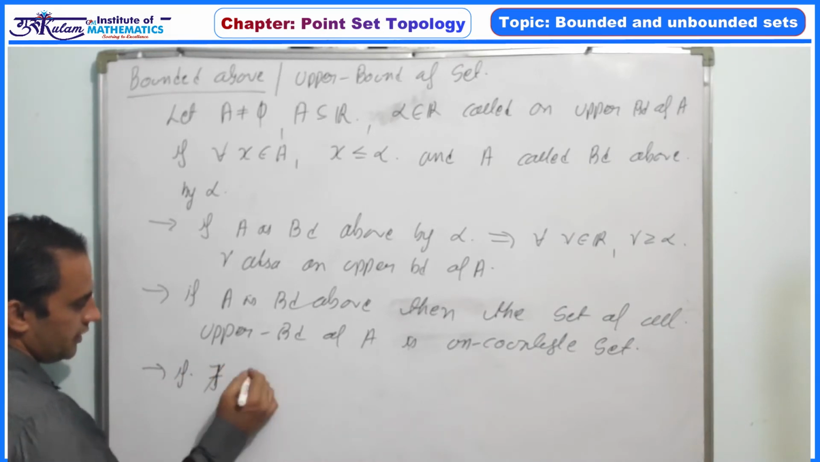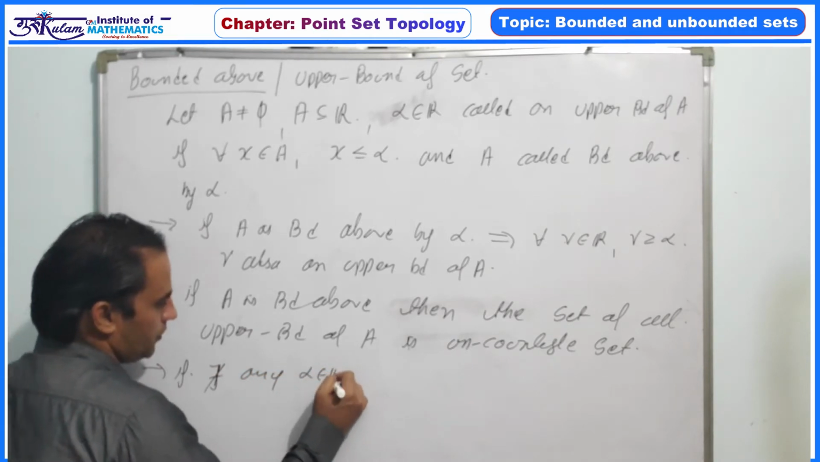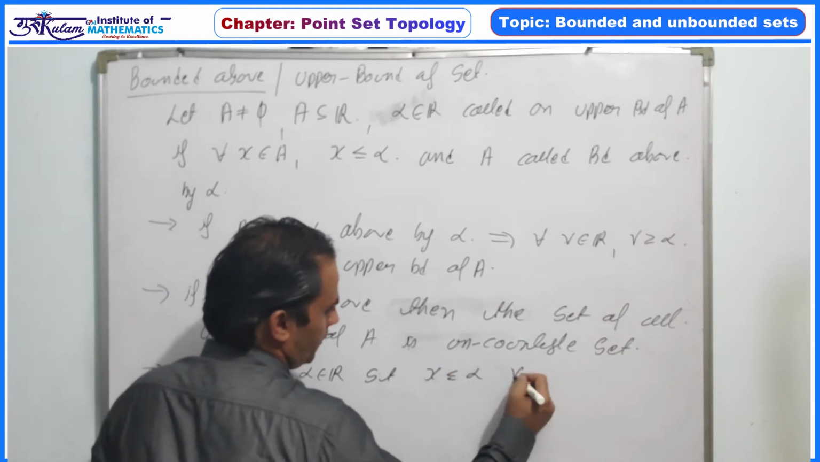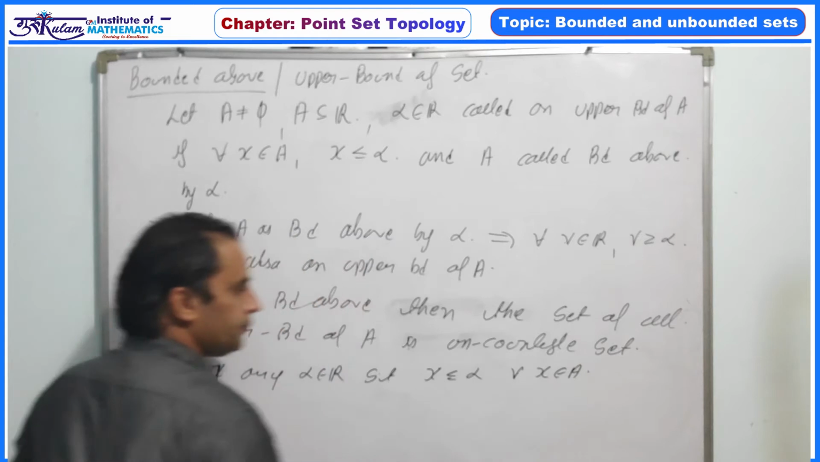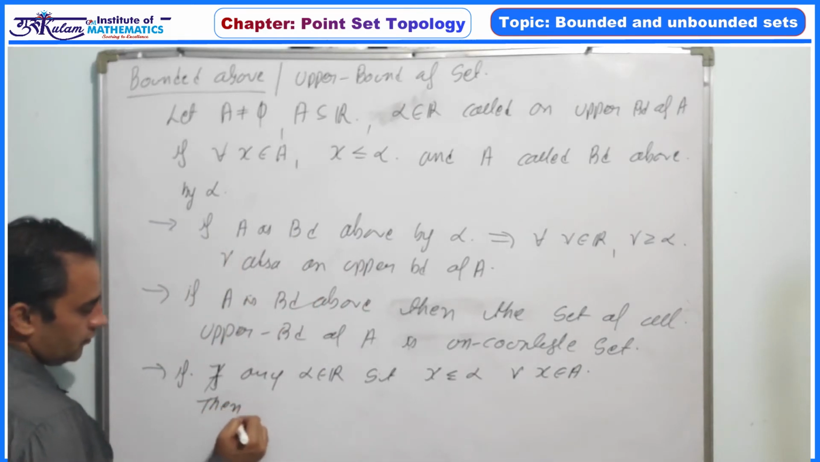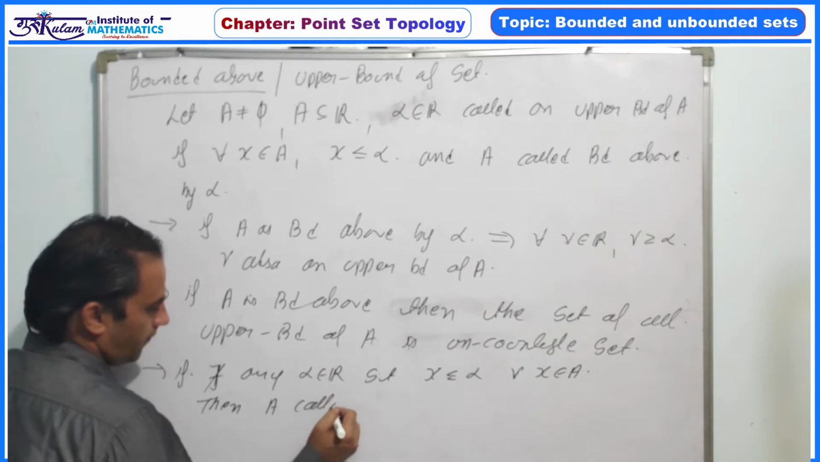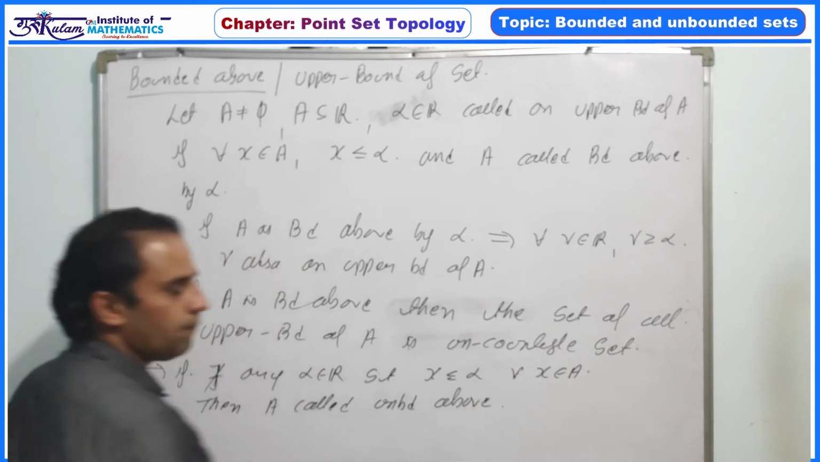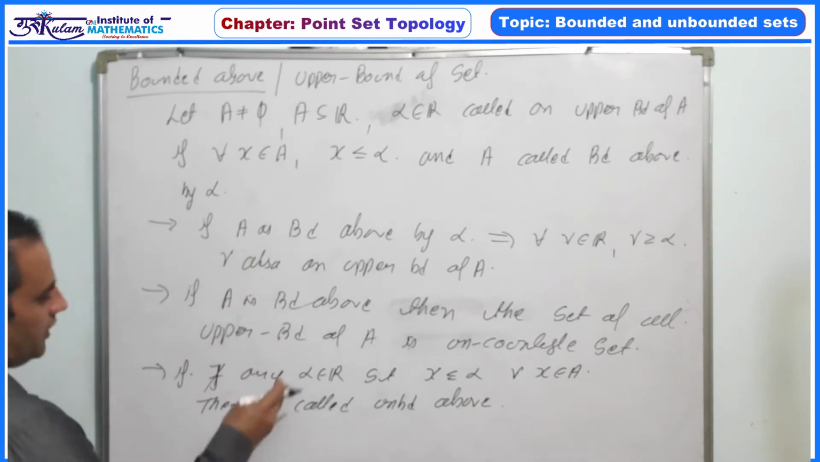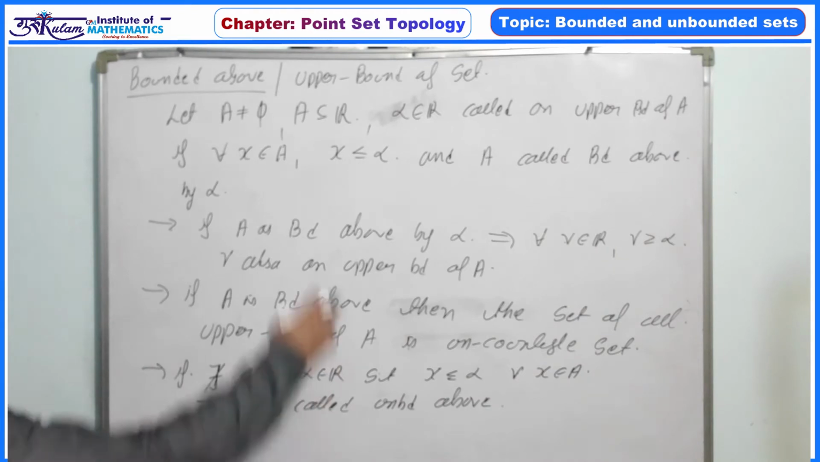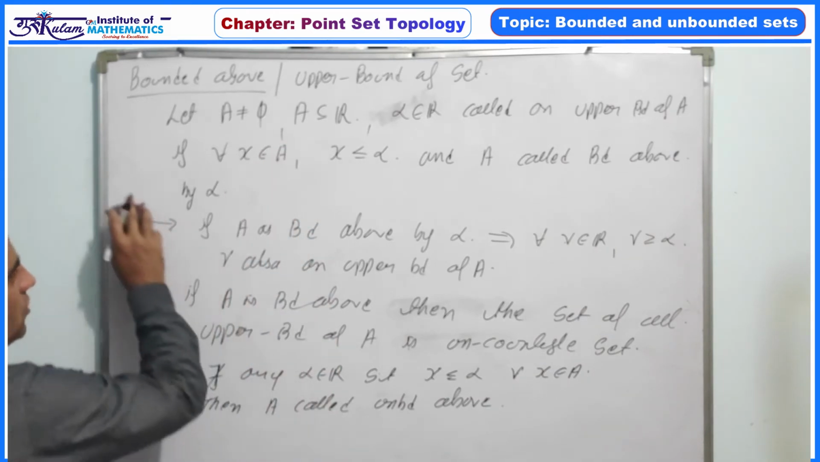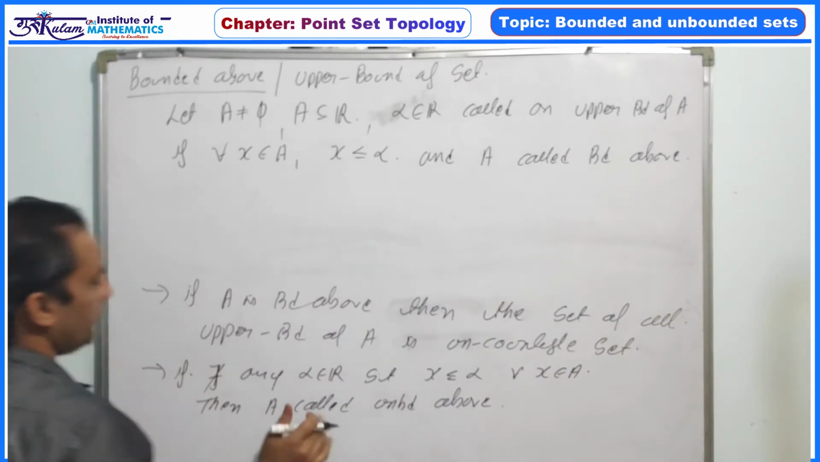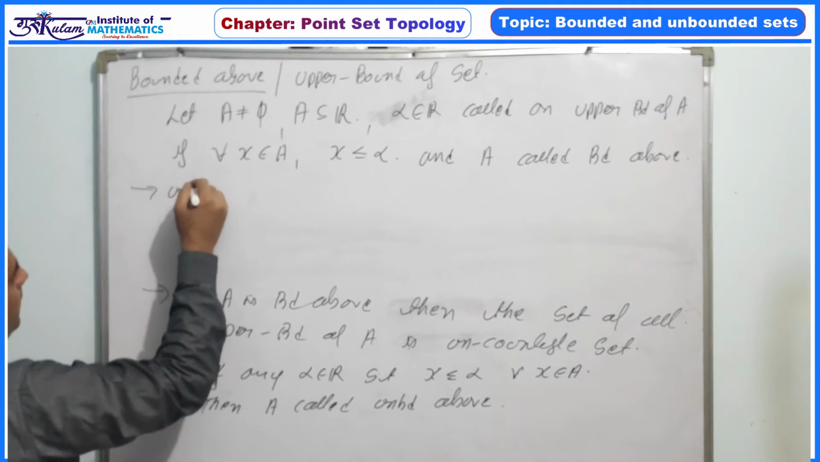And if there does not exist any alpha belongs to R such that x is less than or equal to alpha for all x belongs to A, then A is called unbounded above. So if there does not exist any alpha satisfying this property, then this given set is called an unbounded above set. And based on this definition, we can redefine unbounded above.